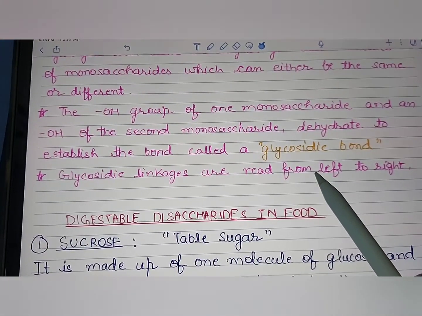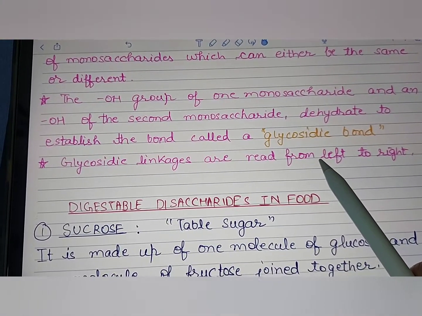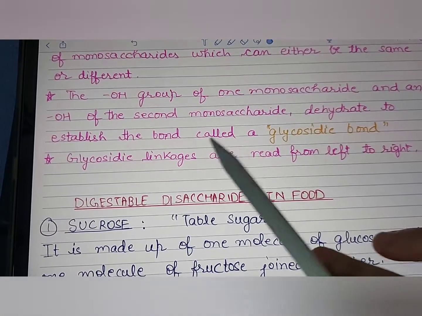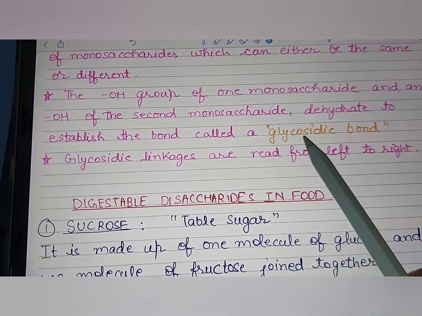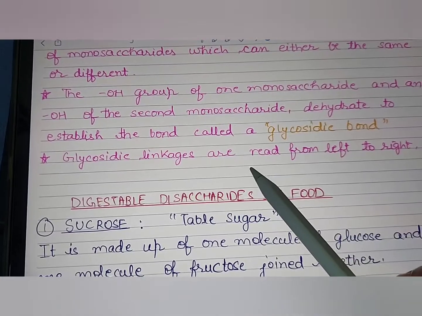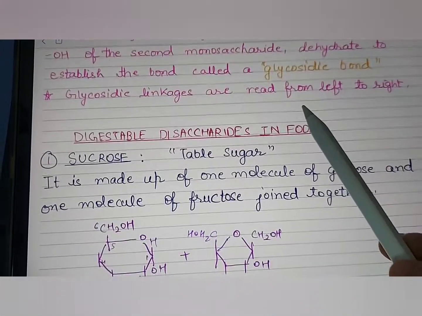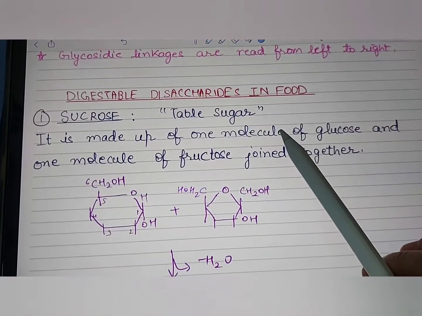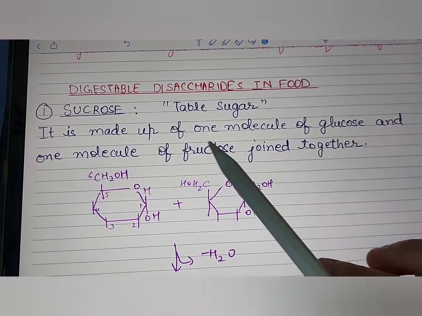Now the OH group of one monosaccharide and an OH of the second monosaccharide dehydrate to establish the bond called a glycosidic bond, and glycosidic linkages are read from left to right. Now let's discuss a few digestible disaccharides which are present in food.